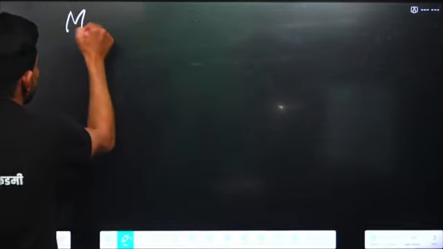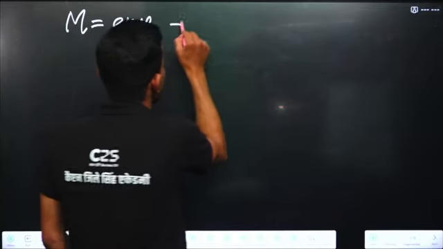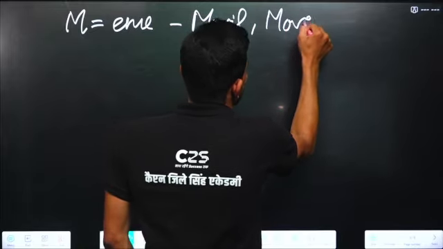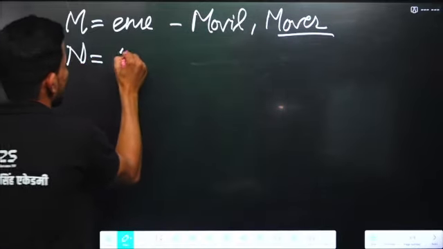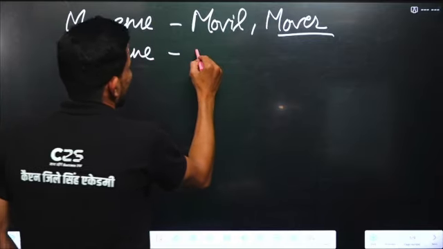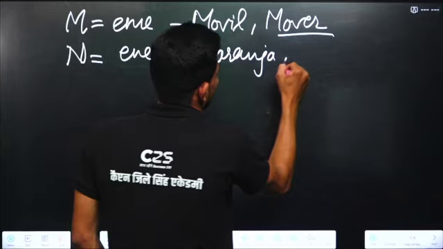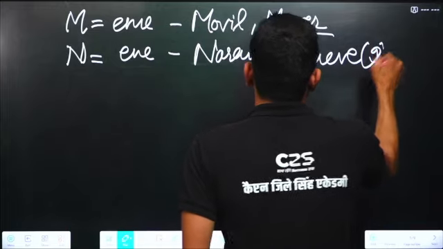Next alphabet is M. The pronunciation is MA. For example, mover means to move. Next is N. For example, naranja. Nueve means 9.